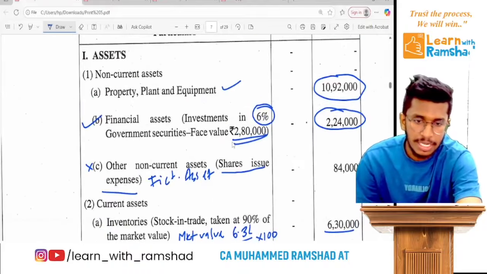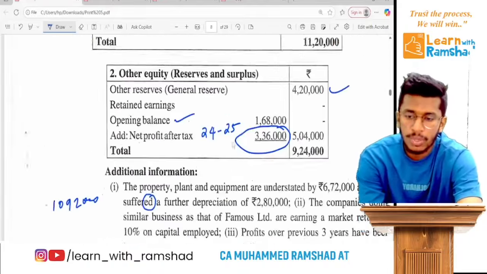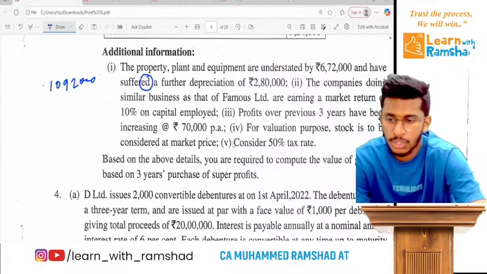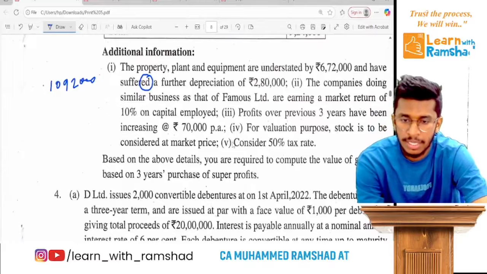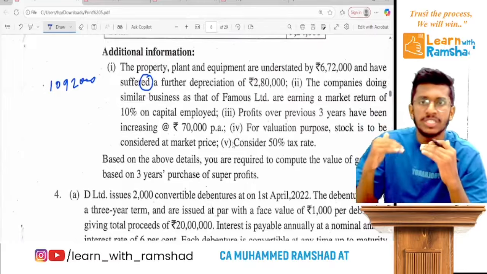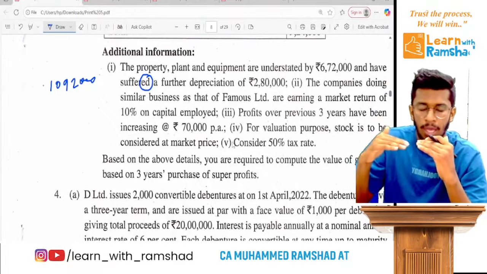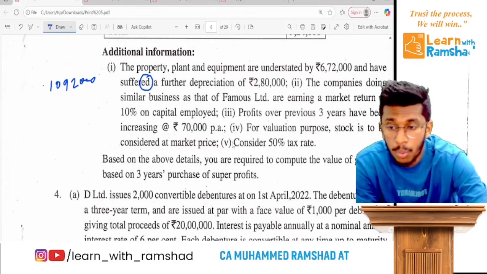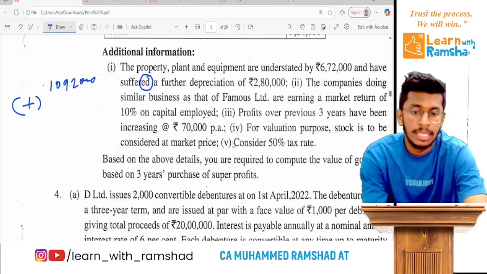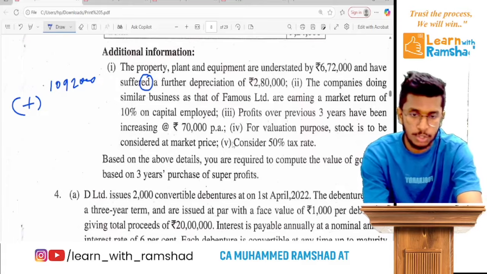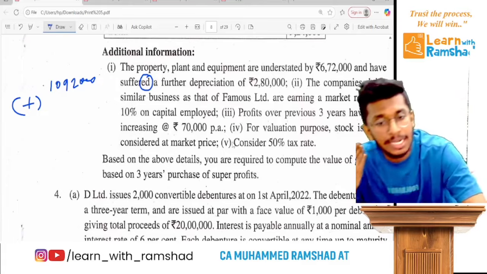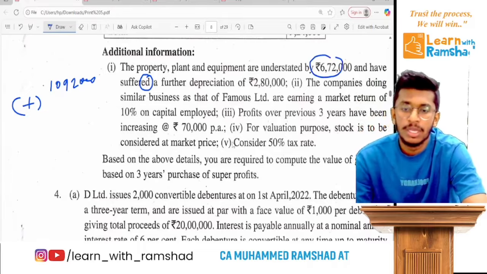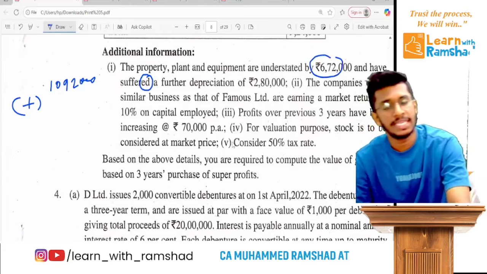10,92,000. That's the current book value. Now when you calculate the fair value for capital employed, the 10,92,000 is understated, which means it has decreased. Clear? Now we have to add to this amount 6,72,000, but currently 6,72,000 minus a further depreciation of 2,80,000.